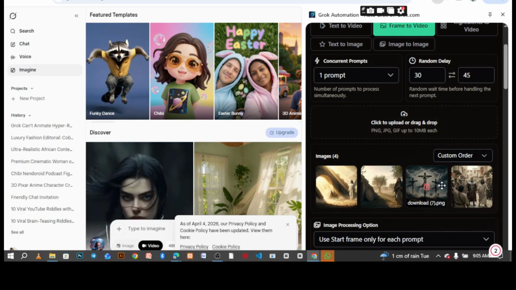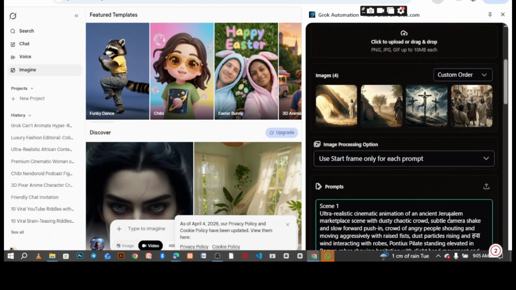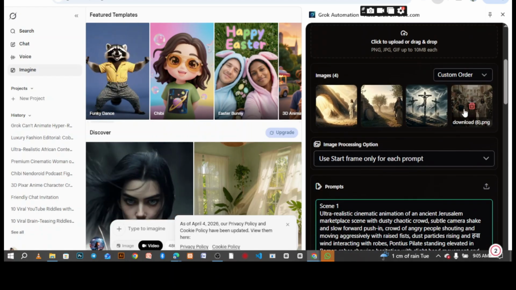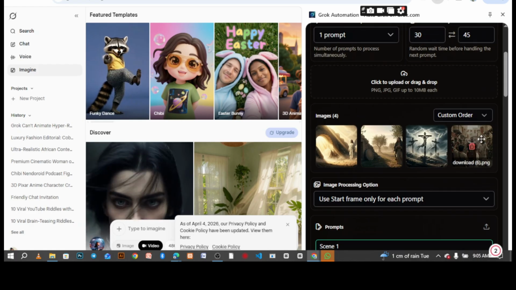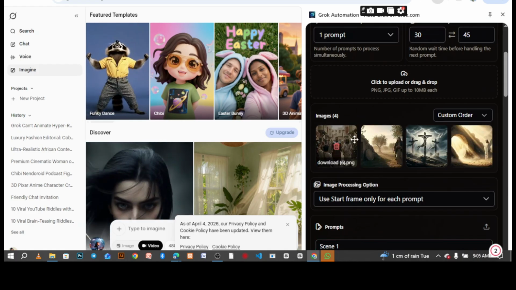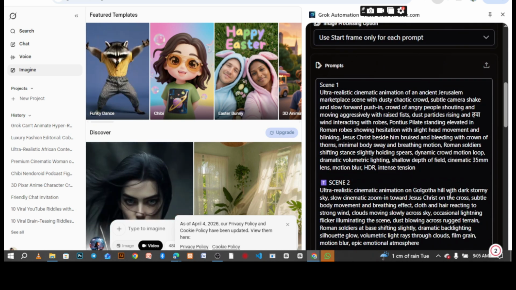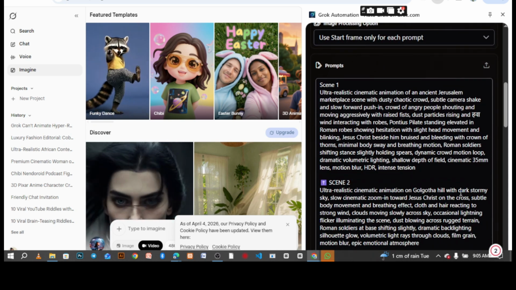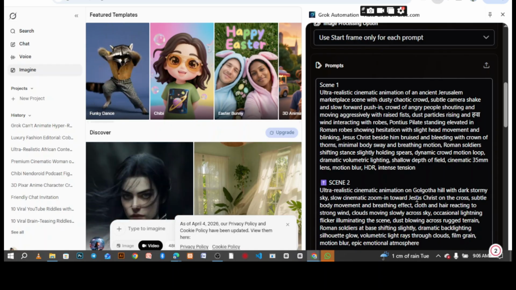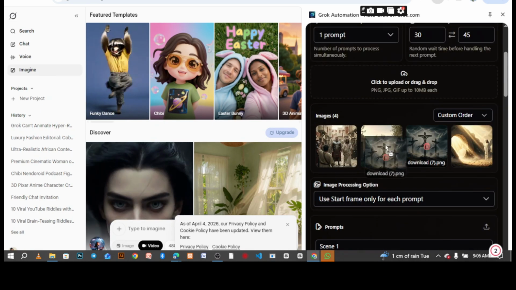Look at where I'm dropping it. The four images, I'm going to paste them here, and you see we have all of them. We need to rearrange them so that they match the prompt. Scene one is the animation of the ancient Jerusalem marketplace, so you move it here. This is scene one. Then scene two, you need to arrange it so that everything matches.